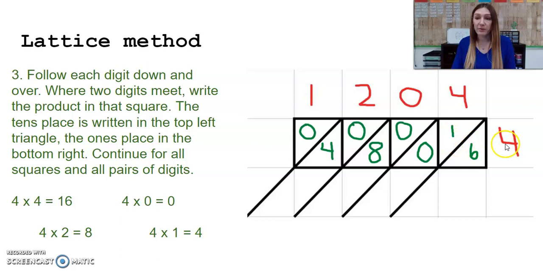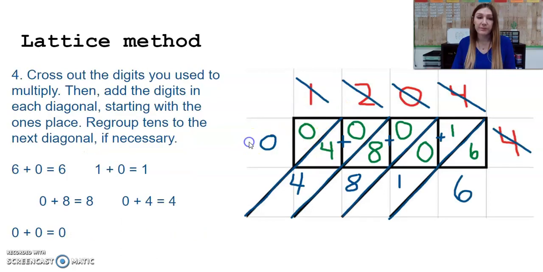So 4 times 4 would give me 16. I have 1 ten, 6 ones. 4 times 0 is 0. I have 0 ones and 0 tens. 4 times 2 is 8. I have 8 ones, 0 tens. 4 times 1 is 4. I have 4 ones, 0 tens.